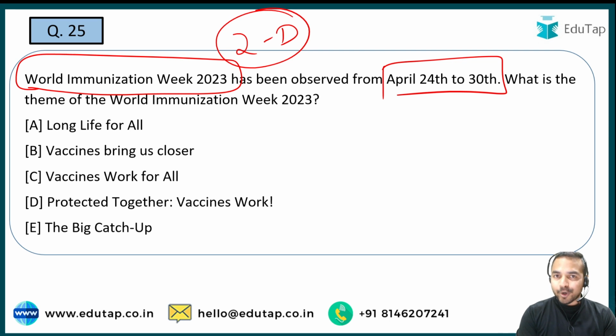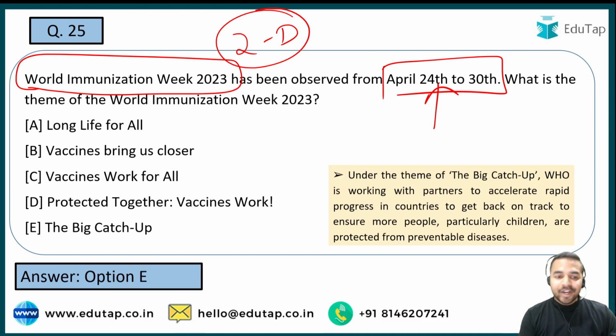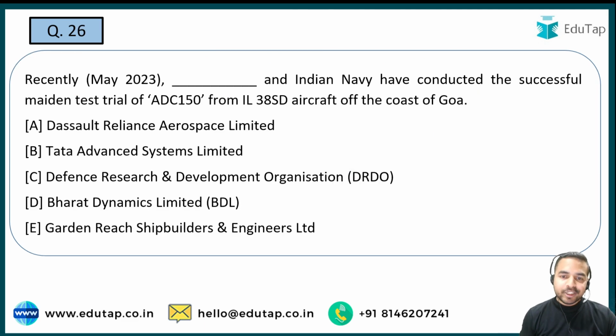For example, when I talk about the World Immunization Week, it is being celebrated from 24th to 30th of April, and when I talk about the theme of the World Immunization Week, that is the second important dimension across which you are required to cover these important days and weeks news articles. Now the theme for the World Immunization Week 2023 is the Big Catch-Up, and guys the Big Catch-Up is the right answer to this particular question. Now let's move on to the next question.